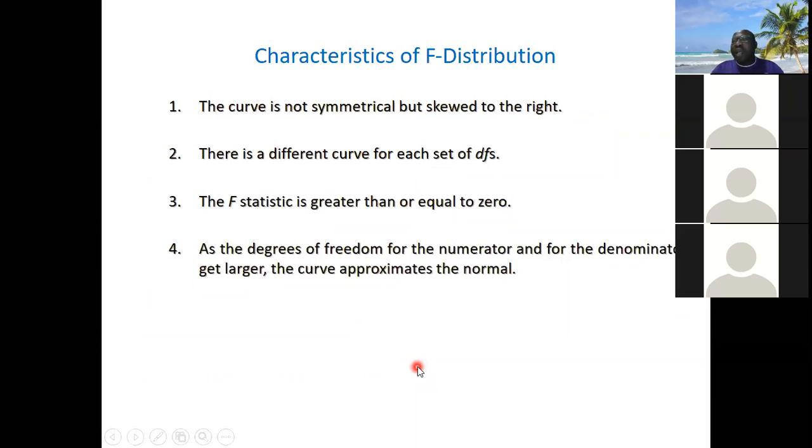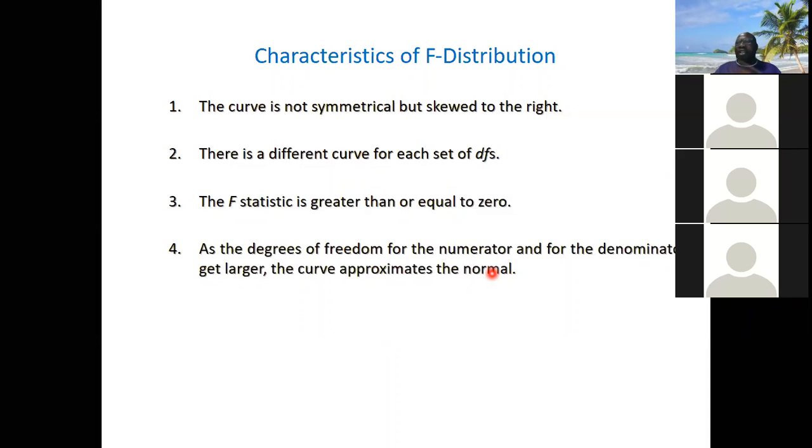But let's first of all look at the characteristics of this distribution, the shape, and we'll look at some pictures, the graph, to conceptualize and have a mental picture of how it looks. The curve is not symmetrical, but skewed to the right. You remember that the standard normal distribution is not skewed, it's bilaterally symmetrical. The T distribution is also bilaterally symmetrical, but the peak and the flatness of the base is what differs from that of the normal distribution.